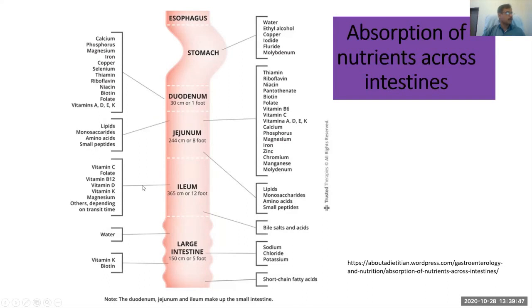Then from the ileum, there is absorption of mostly some of the vitamins and some minerals. Bile salts and acids get absorbed through the ileum. And from the large intestine, there is mainly absorption of water and some of the minerals. Vitamin K and biotin also get absorbed through the large intestine. The short chain fatty acids also get absorbed from the large intestine. But in comparison, the majority of the nutrients, macro and micronutrients, get absorbed from the jejunum.